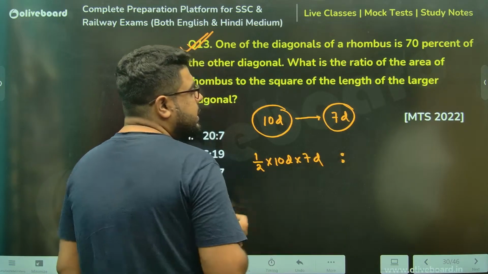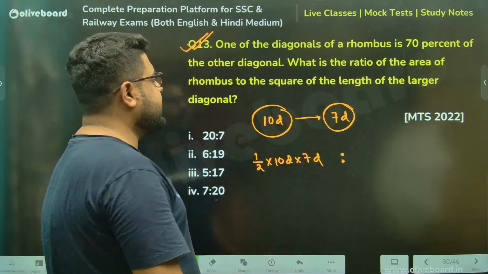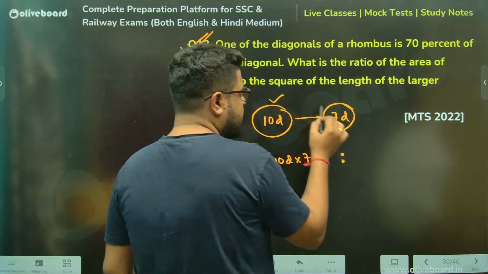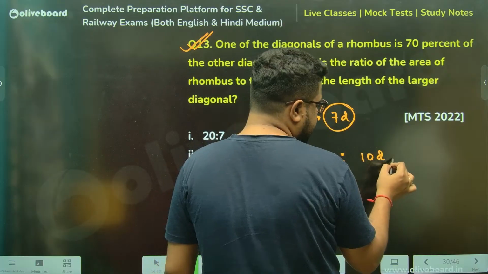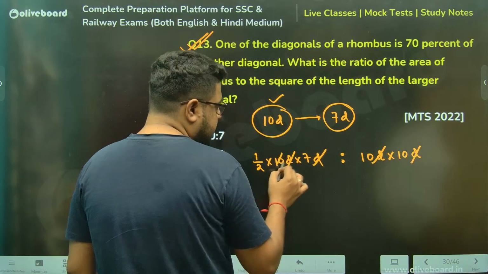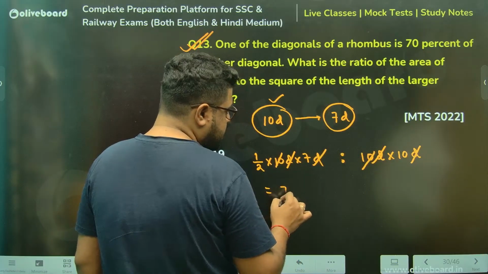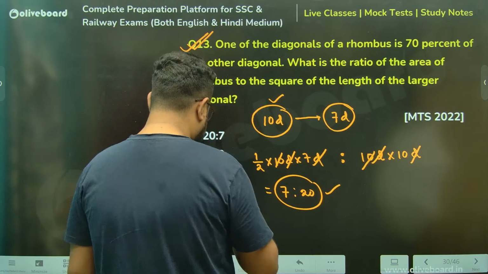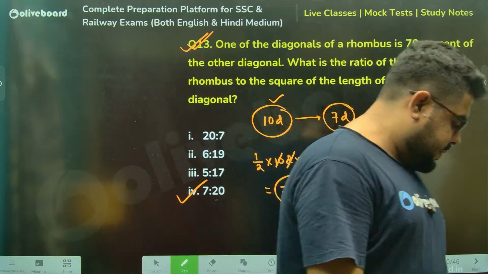The square of the larger diagonal is 10D into 10D. DD cancels and 10 cancels, so 7 is to 20 is your correct answer, option number 4.